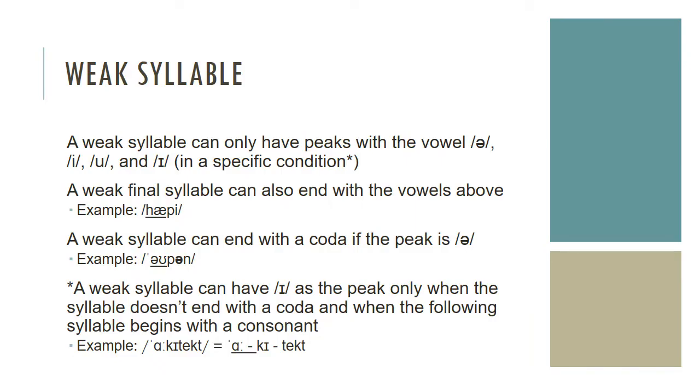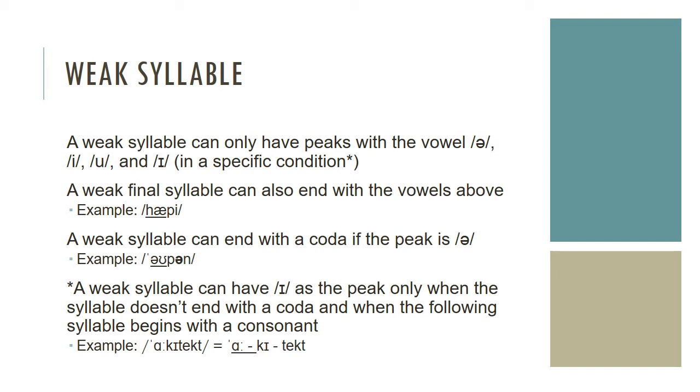Now is weak syllable. A weak syllable can only have peaks with a vowel a, e, u, and a in a specific condition. A weak final syllable can also end with the vowels above. For example, happy.